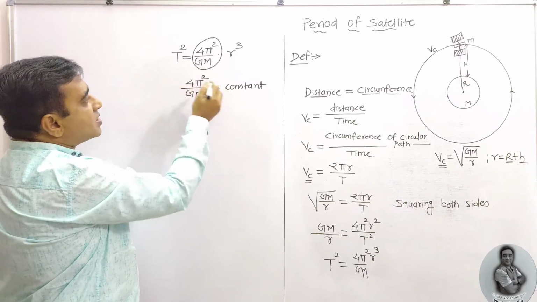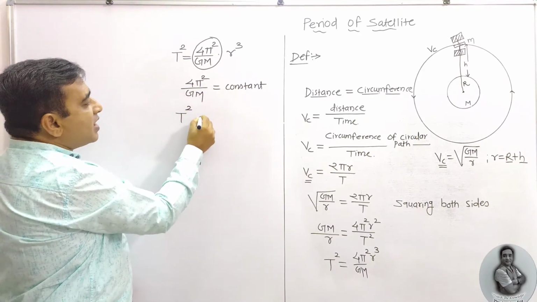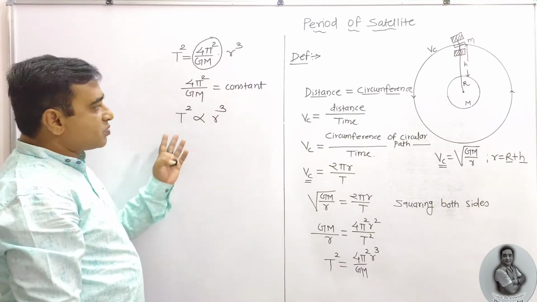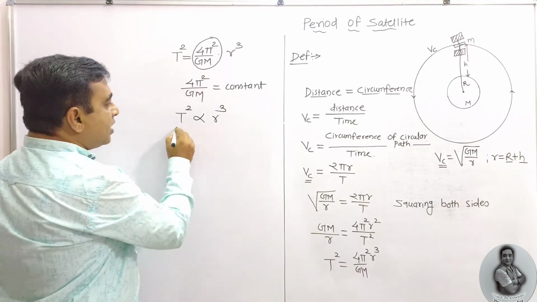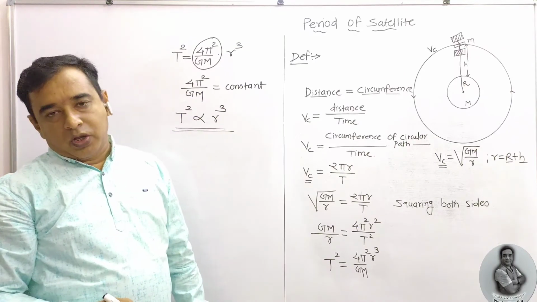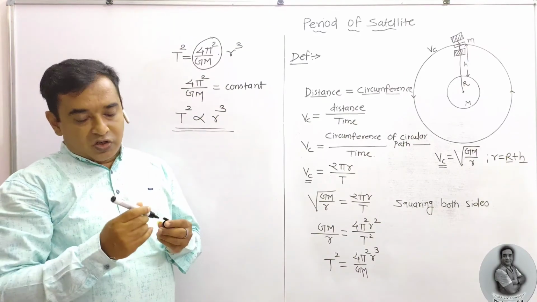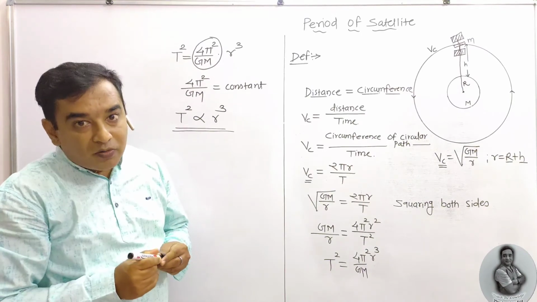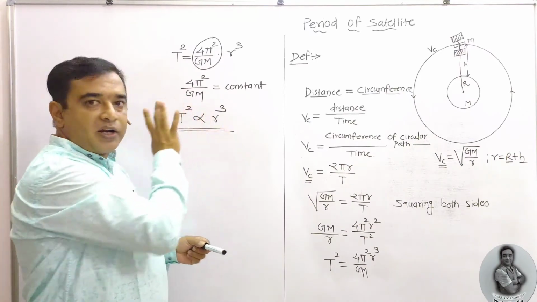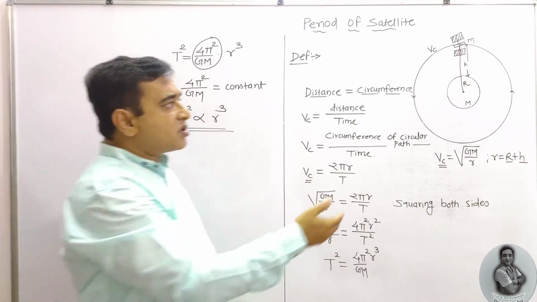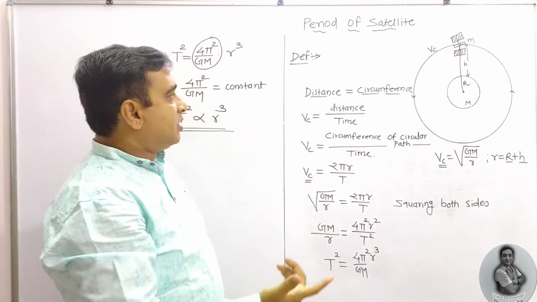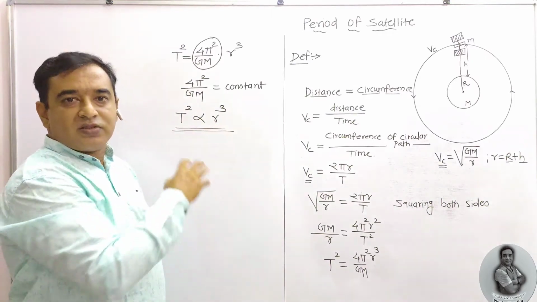So all these terms are constant, and t square is directly proportional to r cube. The conclusion: square of the time period is directly proportional to cube of the radius of the orbit, the distance from the center of the earth to the satellite. This is the general formula.